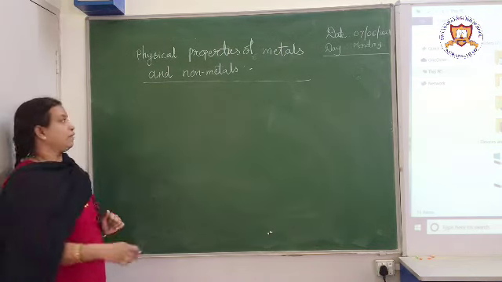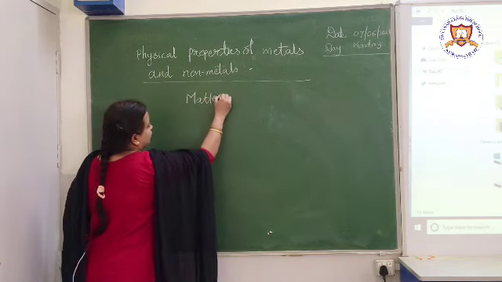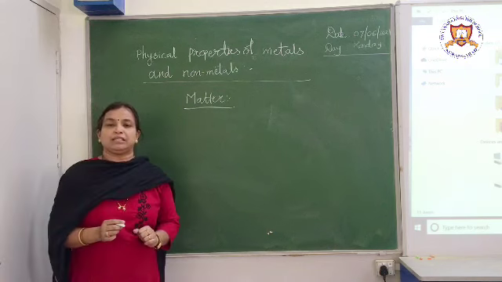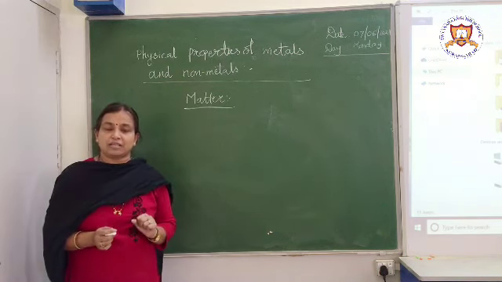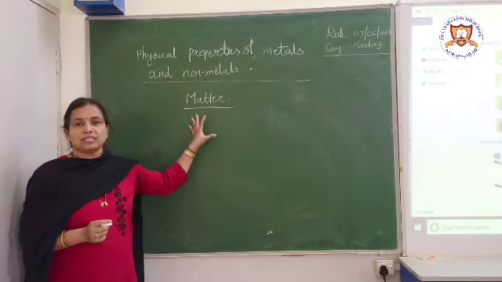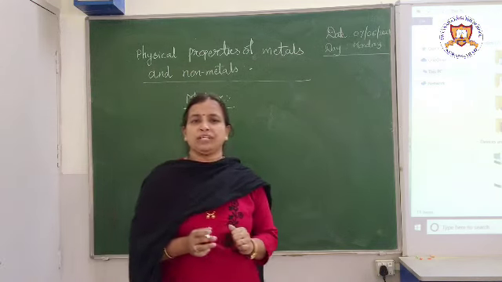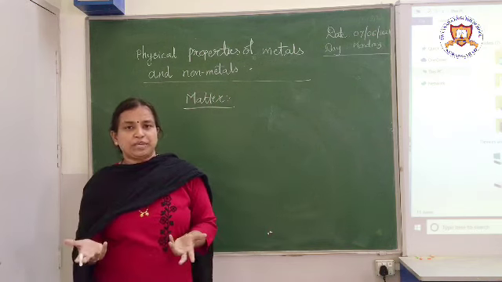So let us start again with matter. Just now I told you what is matter. Matter is nothing but any substance which occupies space as well as has mass. Such a substance is called matter. Now when you see around us, so many things have mass as well as occupy space, isn't it?